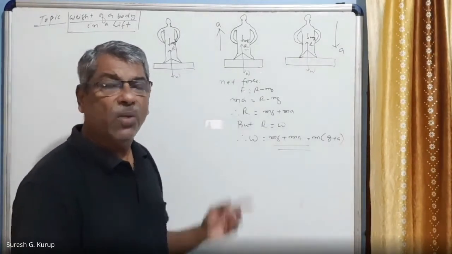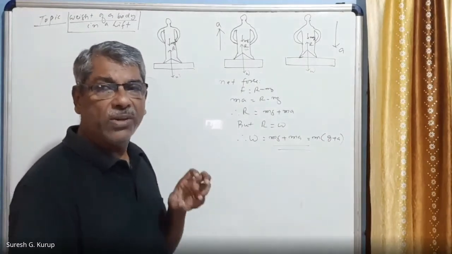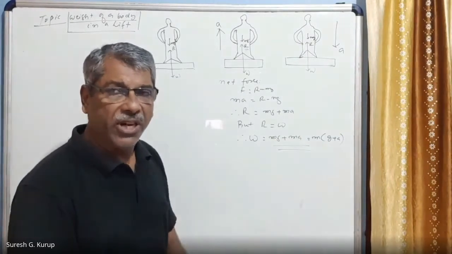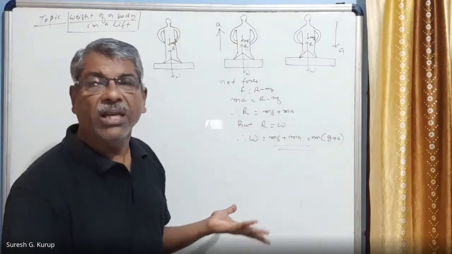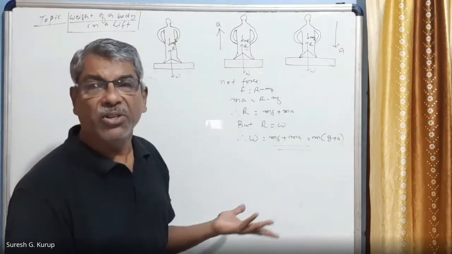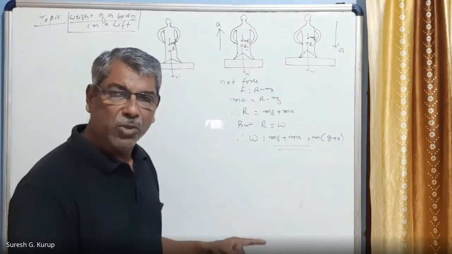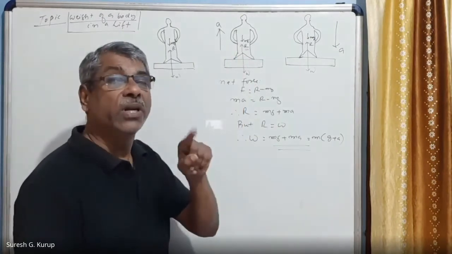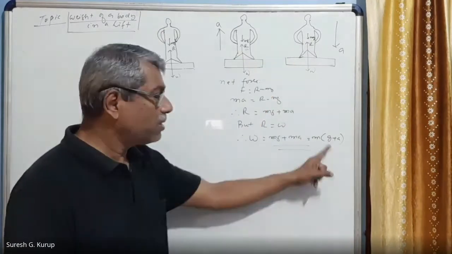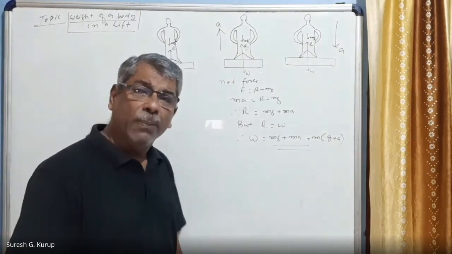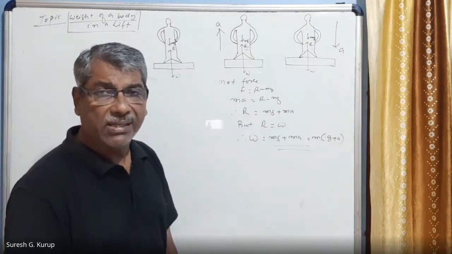Suppose the person's weight, when the lift was stationary, was 60 kg, right? And when the lift is moving upwards, it shows 80. So one may be surprised why it is happening. This happens because the lift is moving upwards with an acceleration. The weight increases when the lift moves upwards with an acceleration A, right?